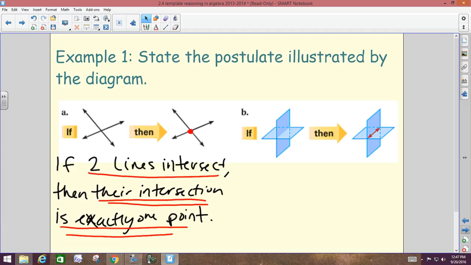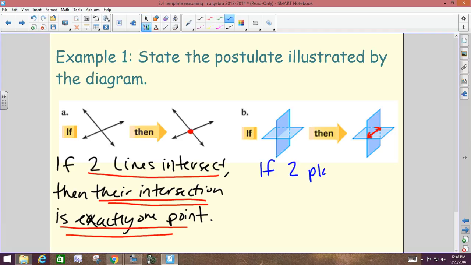How about the second one? If something, then something, and then in the conclusion there, I'm trying to highlight that there's a line. Which of our postulates are we illustrating here? Billy? What's it say? Exactly.